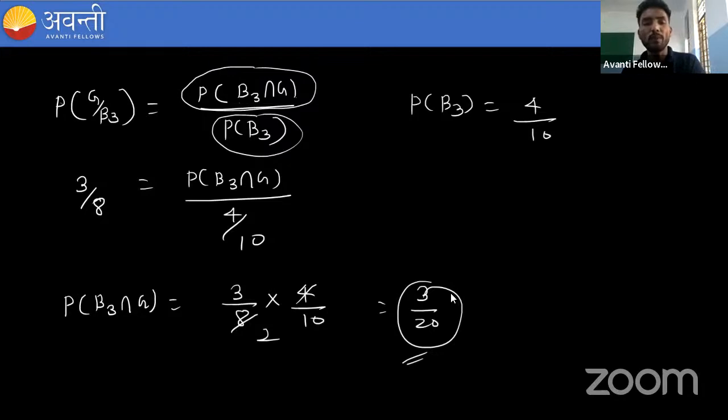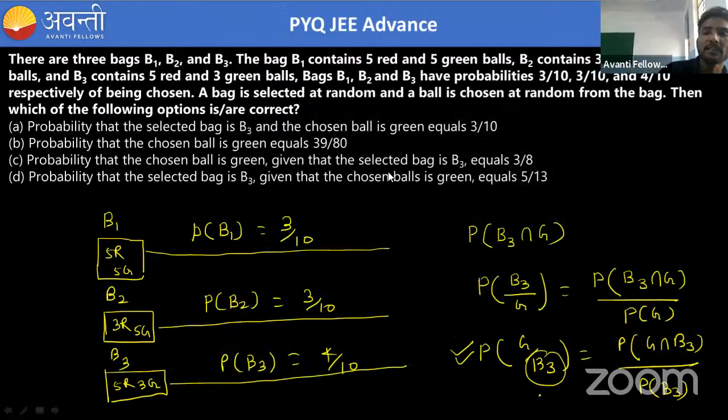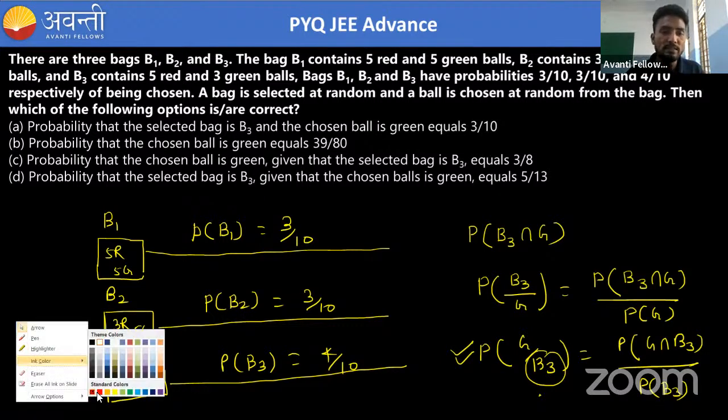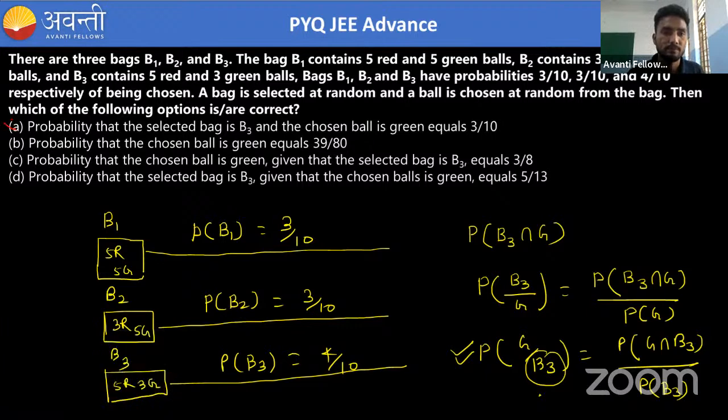So that's done. So the first option, if we look, here it is 3 by 10, while what we got is 3 by 20. It means what? The first option is incorrect. Okay. Now the other one is saying that we need to find the probability that the chosen ball is green.